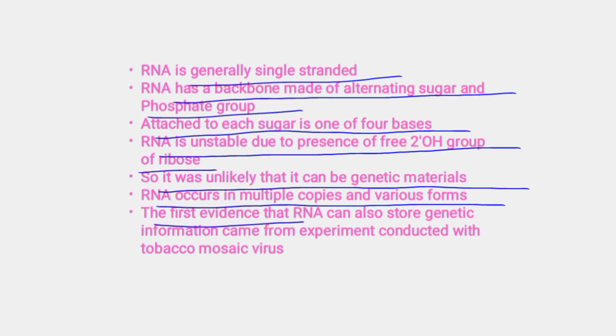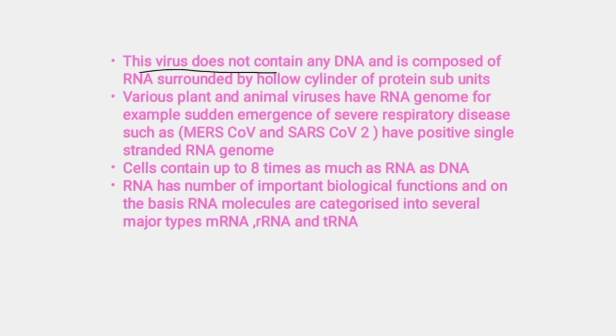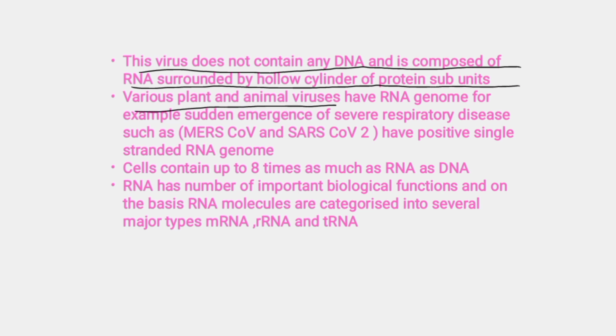The first evidence that RNA can also store genetic information came from the experiment conducted with tobacco mosaic virus, that is TMV. This virus does not contain any DNA and is composed of RNA surrounded by a hollow cylinder of protein subunits. Various plant and animal viruses have an RNA genome.